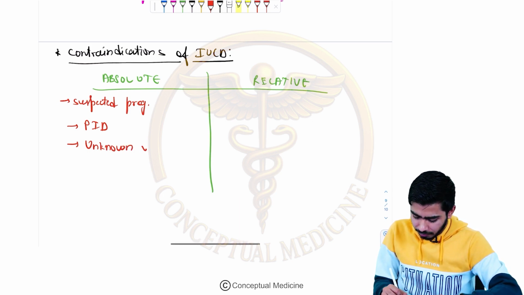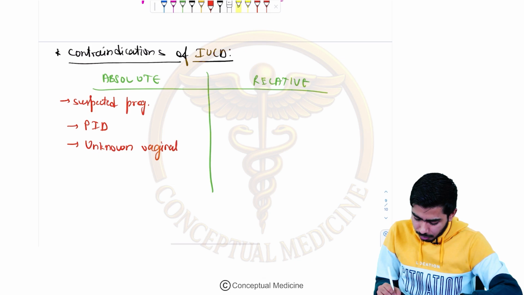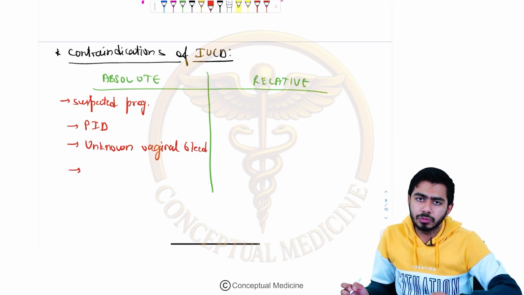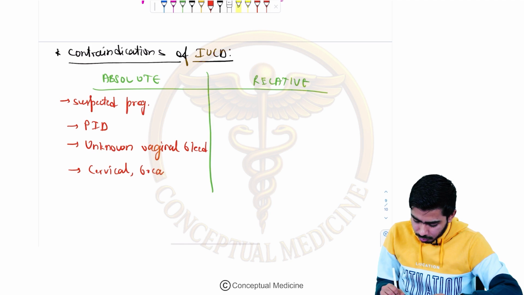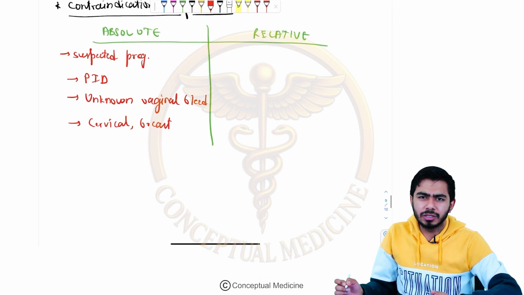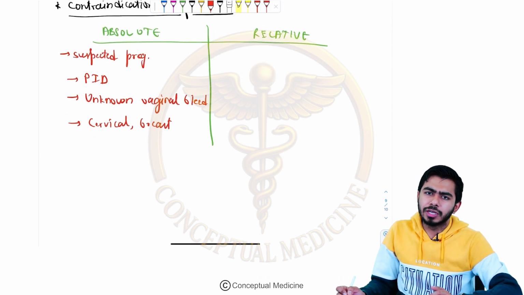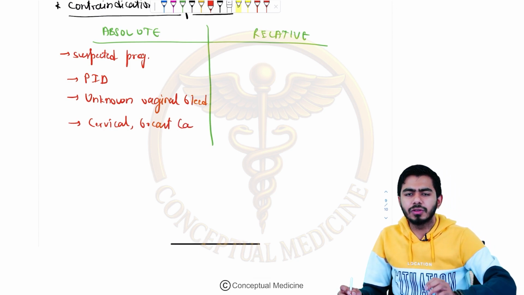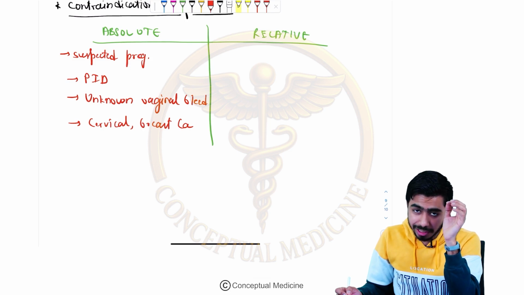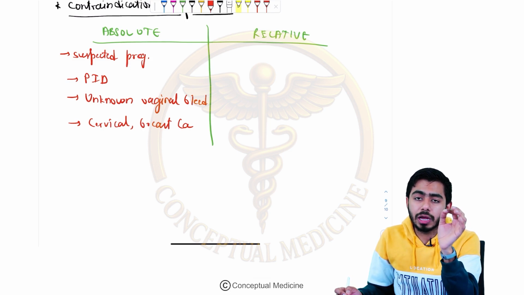The female should not be having any kind of unknown etiological vaginal bleed. If unknown vaginal bleed is there, we should prevent ourselves from inserting the IUCD or copper T in this case. If they are having some kind of cancer, for example cervical carcinoma or breast carcinoma, or carcinoma near the genitals or the adnexa, these will be contraindications. These are the absolute contraindications for the insertion of IUCD, right?